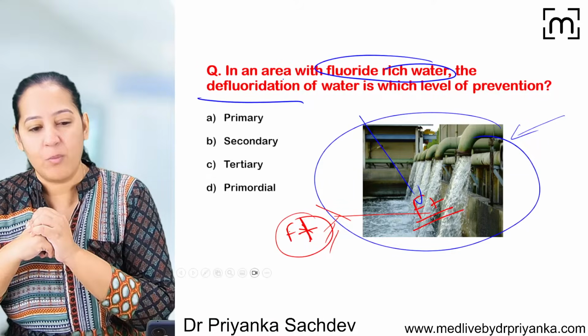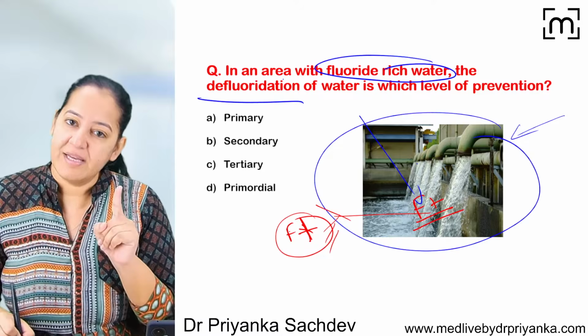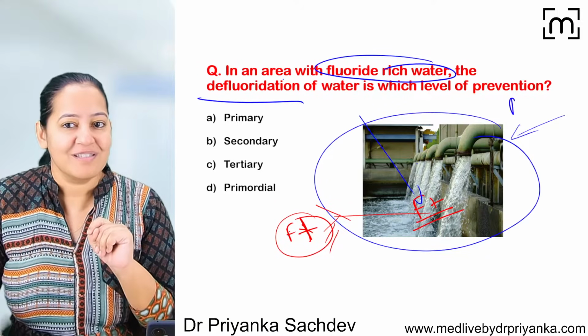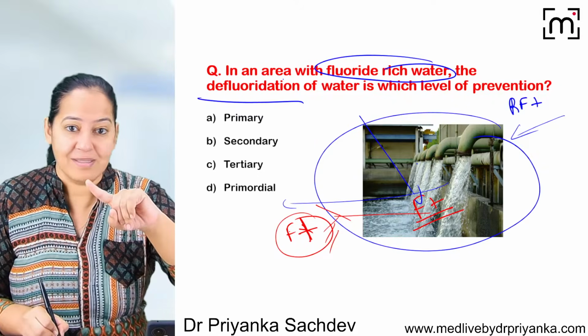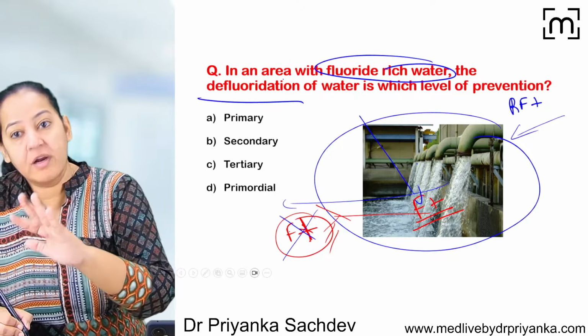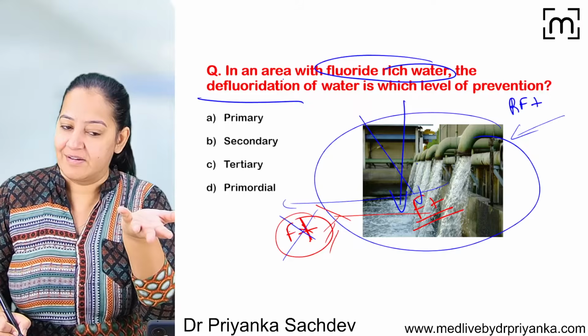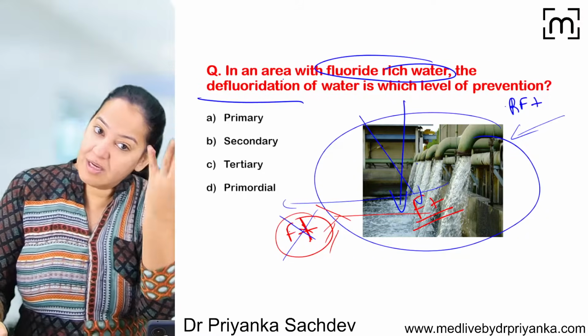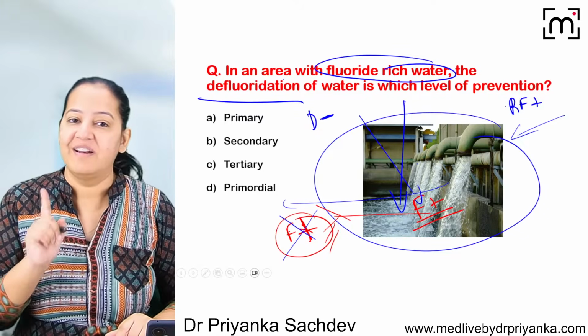So what actually is the government doing by defluorination before supply? The fluorine is in excess, so the risk factor is present. But the water has not gone to the city, and the persons have not consumed it. So before the persons consume the water, we are removing the fluorine, before the disease occurs. The risk factor is present, but the disease is absent, and we are taking action. So it is primary level, it's not primordial.